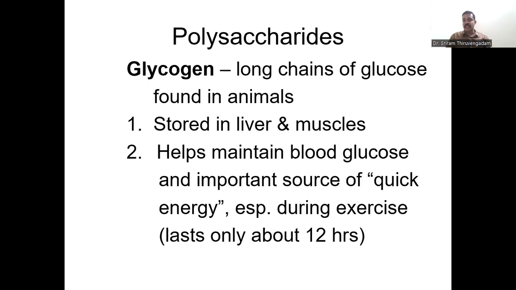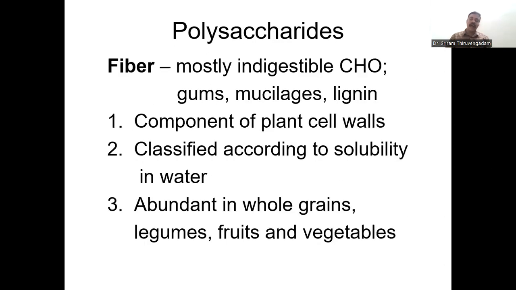They are called digestible carbohydrates. Those which we call fibers mostly come under the category of indigestible carbohydrates. When you consume them, our body does not have any enzymes to degrade or digest those types of carbohydrates.